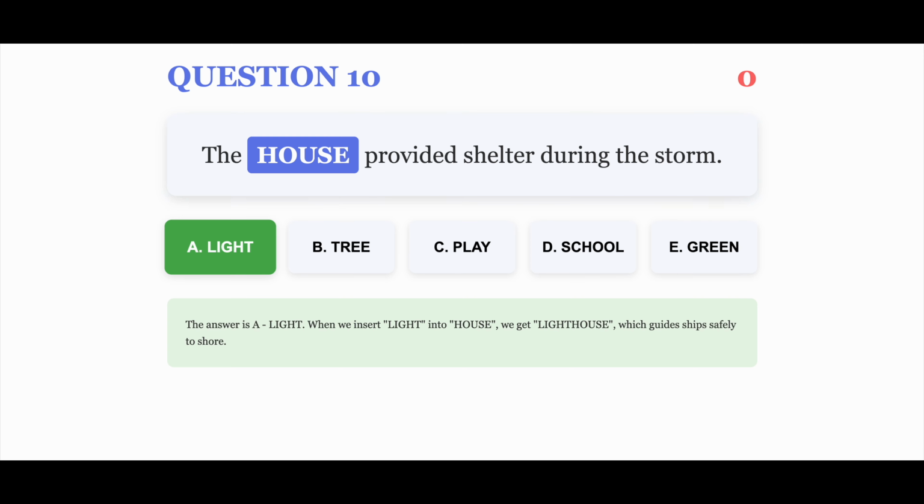The correct answer is A. The answer is A. Light. When we insert light into house, we get lighthouse, which guides ships safely to shore.